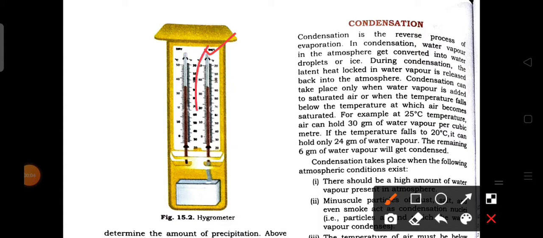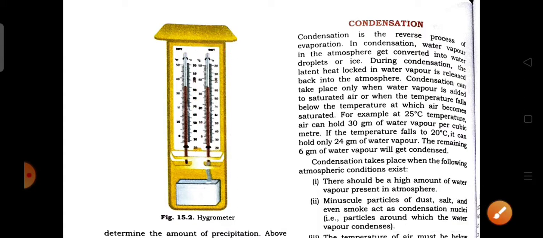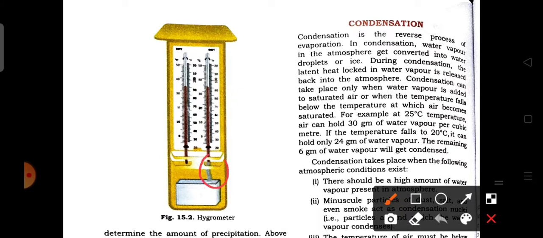Here it is the wet bulb and here it is the dry bulb. In the wet bulb thermometer, a piece of cloth is tied here. One end is on the thermometer and one end is in the small container of water. So what is the function of the wet bulb and dry bulb? The wet bulb shows the temperature to which the air can be cooled by evaporation, which means if evaporation takes place in the air, it shows the temperature at which the air is cooled.